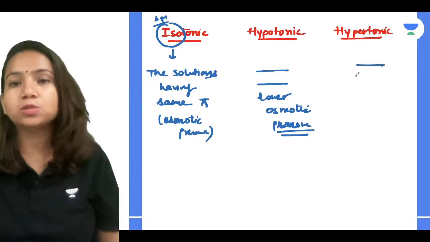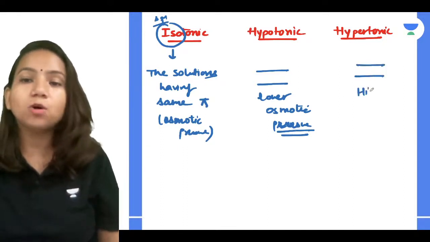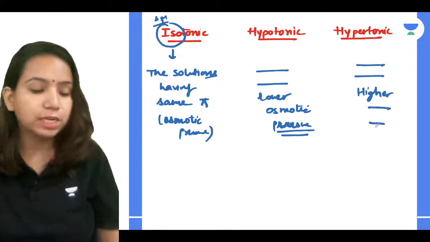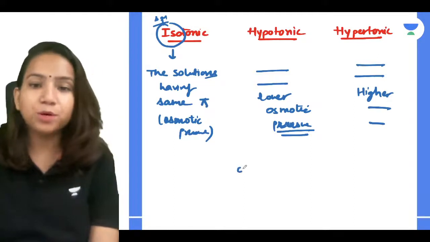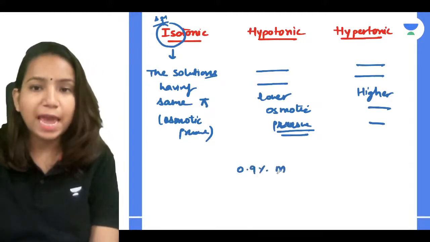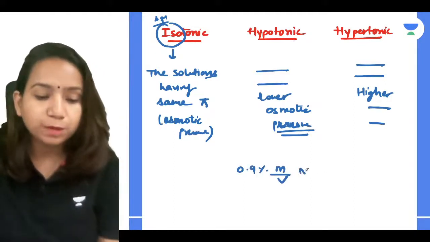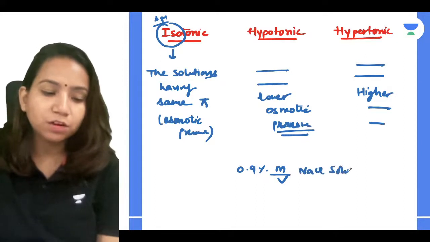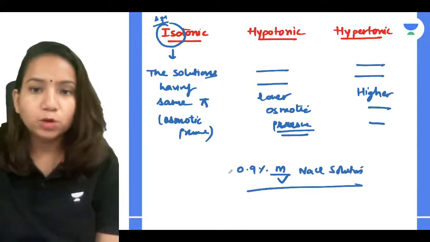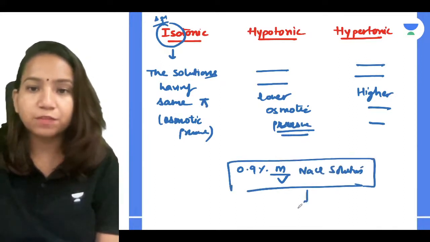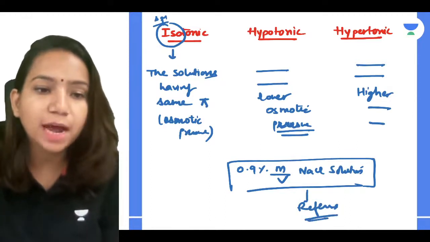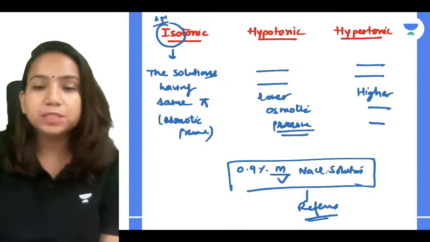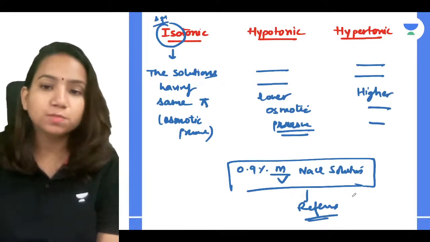And hypotonic means the solutions which have a higher osmotic pressure than the reference. For example, say you have a 0.9% M by V (mass by volume) NaCl solution you are taking as a reference. This is my reference. On the basis of that I can tell which is isotonic, hypertonic and hypotonic. So 0.9% M by V NaCl solution is my reference.